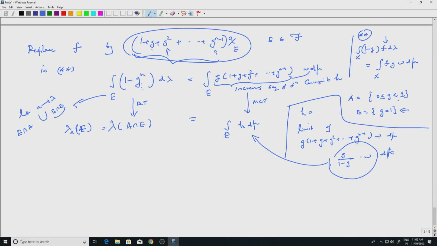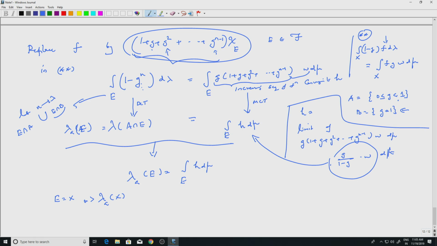So if I write this separately, what we have just proved is lambda A of E is the integral over E of H d mu, right. And if I put E equal to x, I know lambda A of x is a finite quantity because lambda is assumed to be a finite measure.